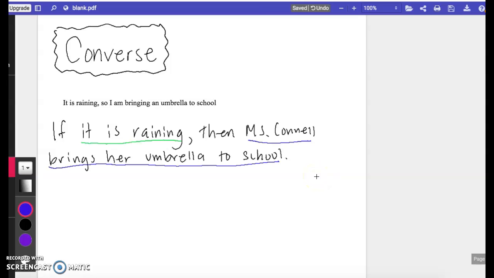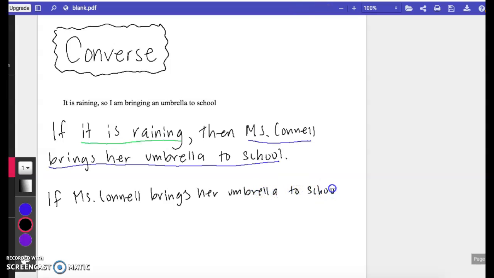The converse would be if I switch the conditional with a hypothesis. So I can keep this if then kind of form, but instead of saying if it is raining, you can pause and try to think about how would I switch this statement and see if you guess correctly. So what I would do is I would switch the green section with the blue section. So instead of saying if it is raining, I would say if Miss Connell brings her umbrella to school, comma.